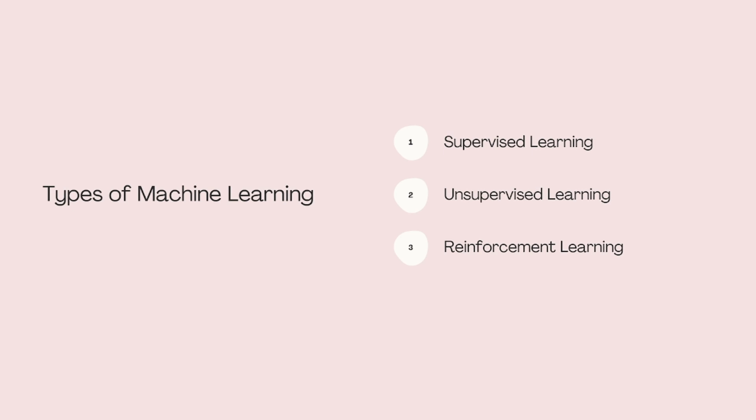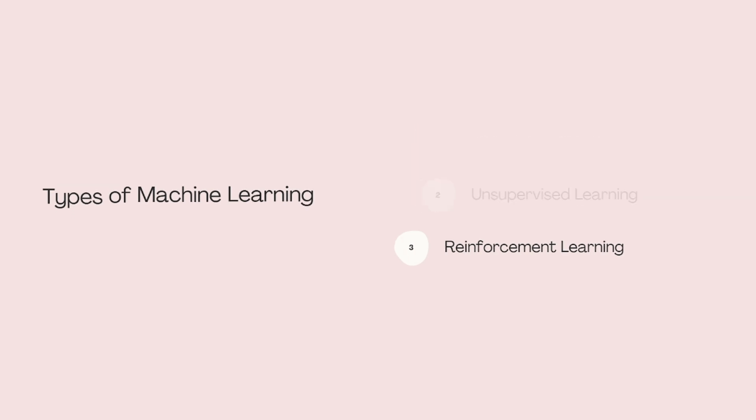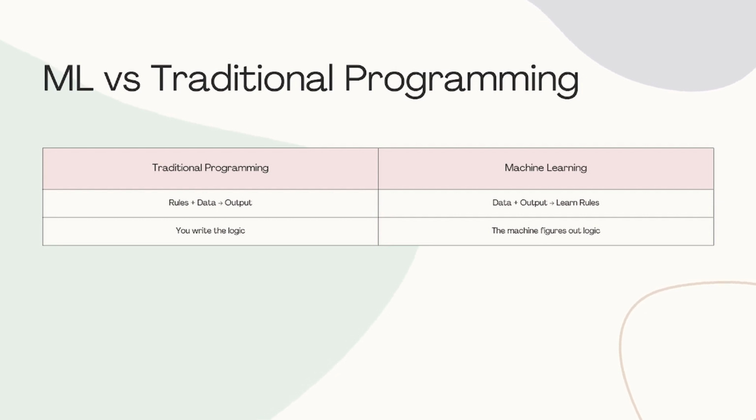Machine learning vs traditional programming. In traditional code, humans give the rules. In machine learning, the machine learns the rules by itself.